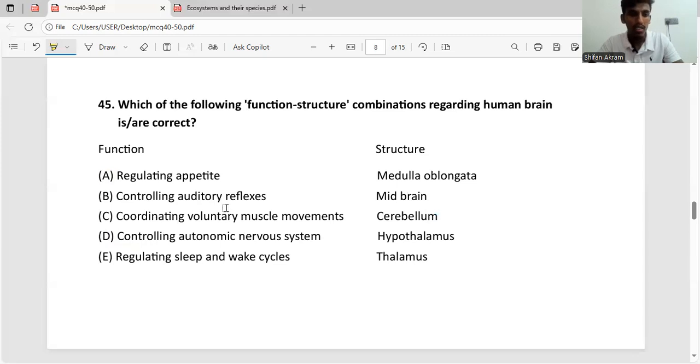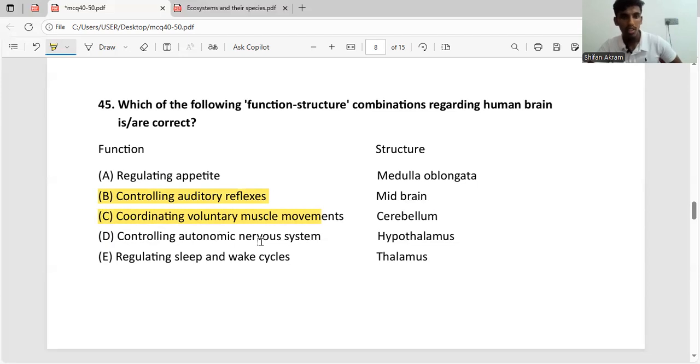Then we have controlling auditory reflexes. Okay, we know controlling auditory reflexes and visual reflexes are part of the midbrain. So B answer is correct. Then we have controlling voluntary muscle movements. Yes, controlling voluntary muscle movements is a function of the cerebellum. Okay.